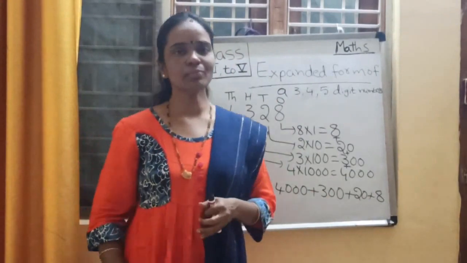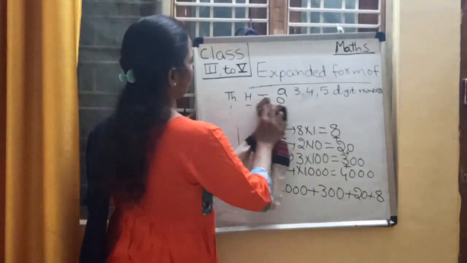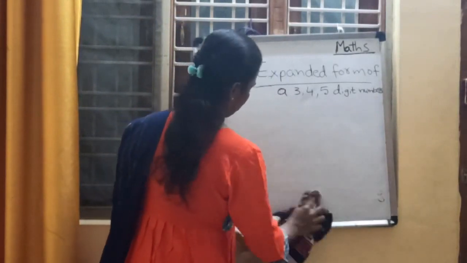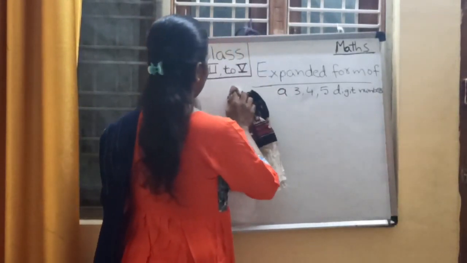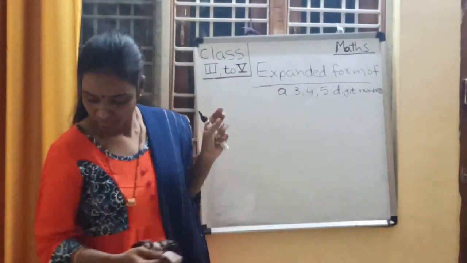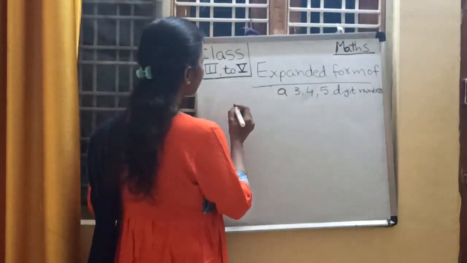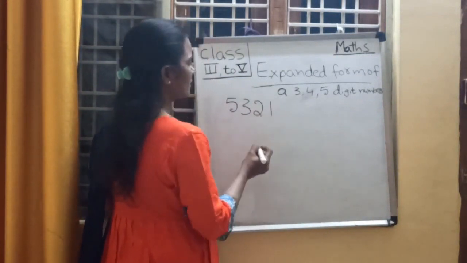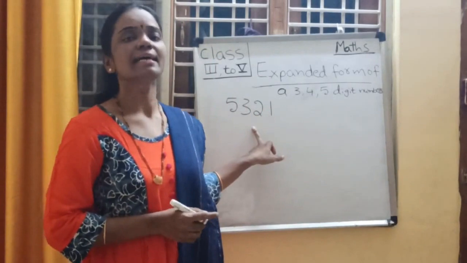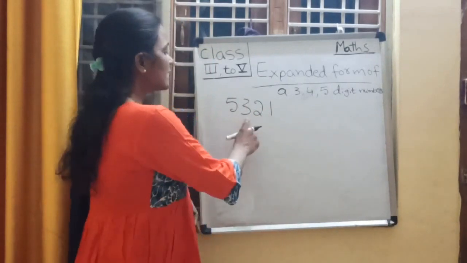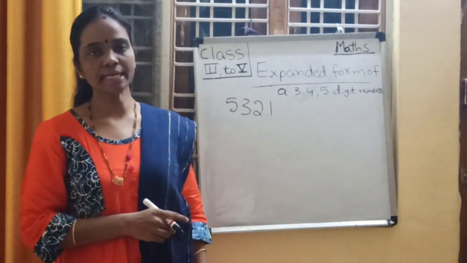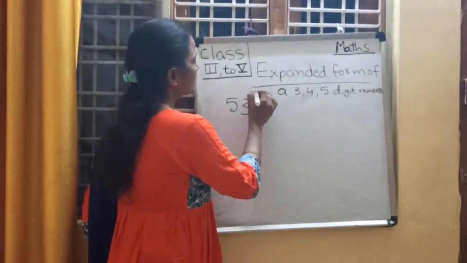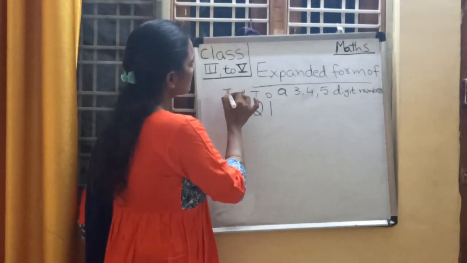Have you understood, children? Good. Shall we take one more example? Yes. Then give me another number. 5, 3, 2, 1. Read this number, children. It is 5321. First write down the places. Ones place, tens place, hundreds place, thousands place.